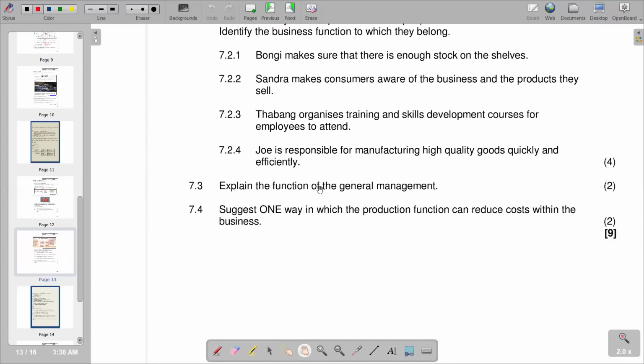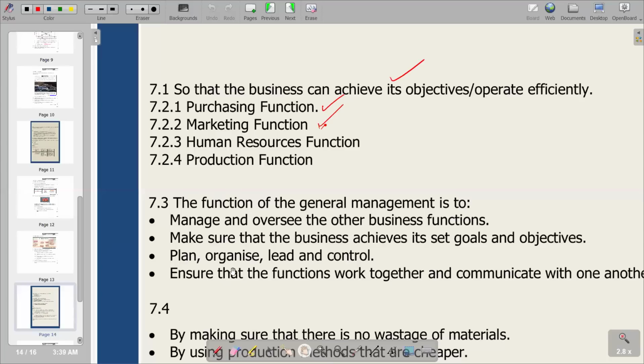Then 7.3: explain the function of general management. General management basically is the one that oversees the activities that are transpiring in the organization. It is obviously headed by the general manager. So in other words, it coordinates all activities that are transpiring in the organization and is the overseer of whatever is happening in that organization. So for 7.3, we'll try to see what explanation we have.